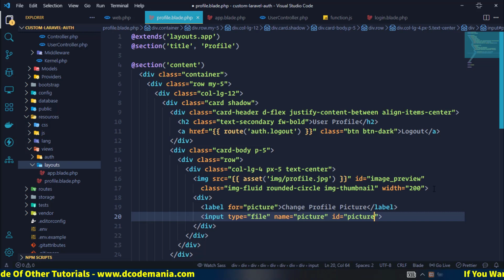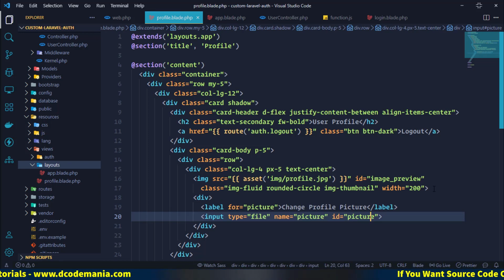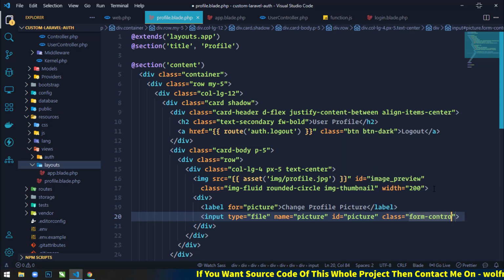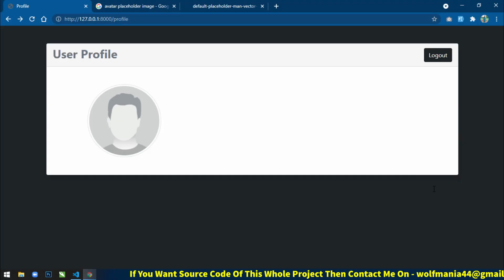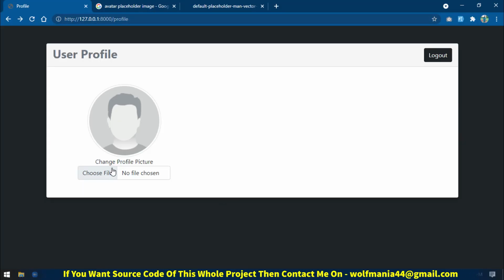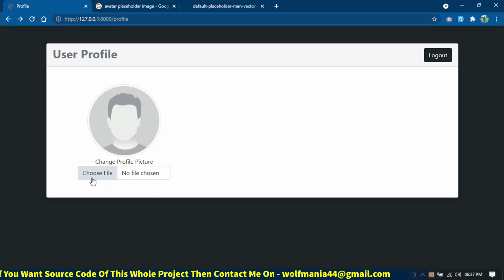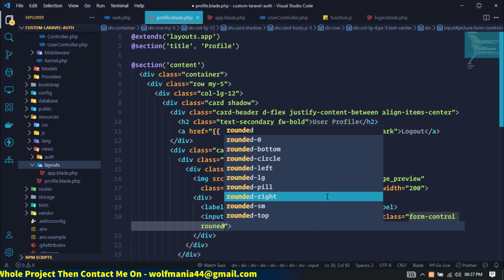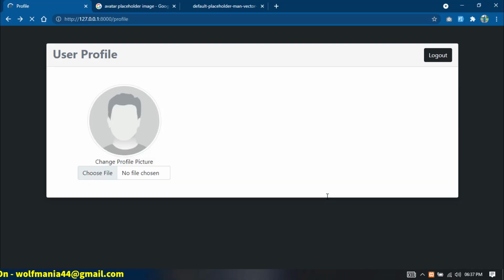Now if you save this, one more, just keep class form control. Save this. Now go to the browser and refresh. Now you can see choose image. Now we can also give rounded pill. Now it looks better. Now this side we will design some input fields.